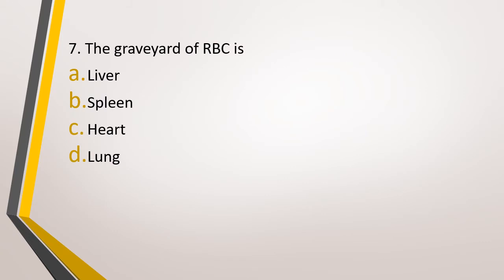Question number 7. The graveyard of RBC is option A, liver. Option B, spleen. Option C, heart. Or option D, lungs. Graveyard of RBC is? The correct answer is option B, that is spleen.